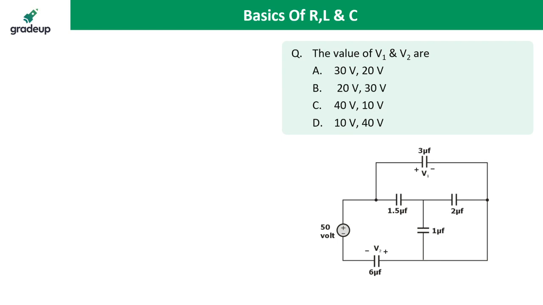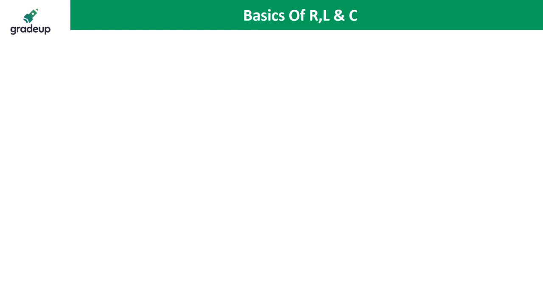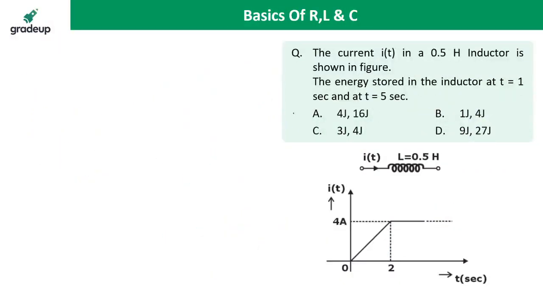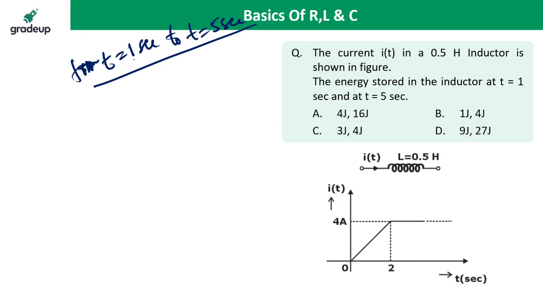Nitesh is asking one question: sir, when should we apply the formula half L into I2 square minus I1 square? If I ask how much energy is stored from t equal to 1 second to t equal to 5 seconds, then we apply the formula half L into I2 square minus I1 square.